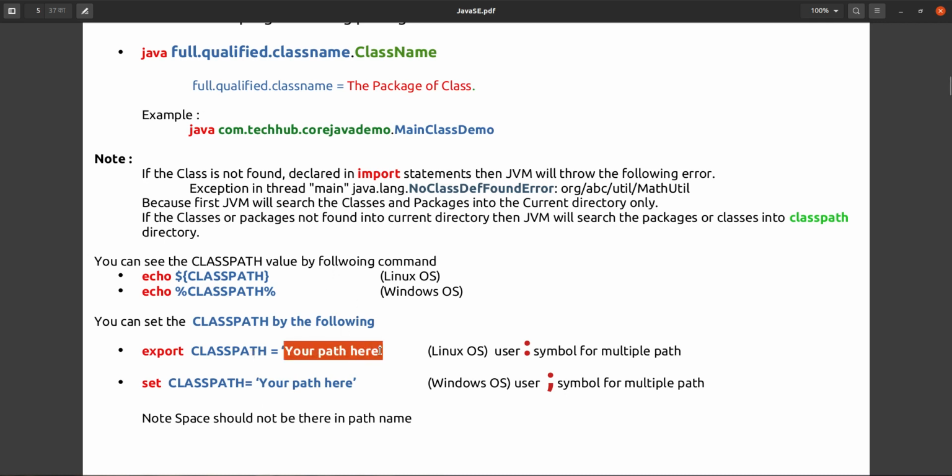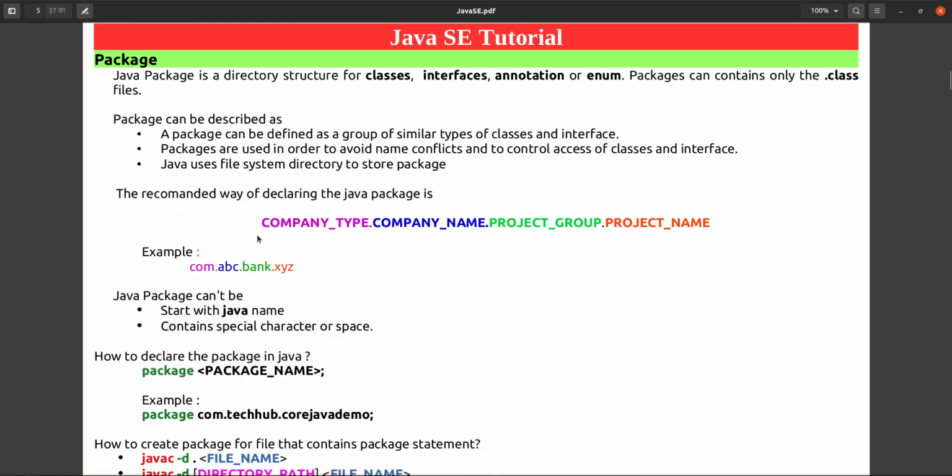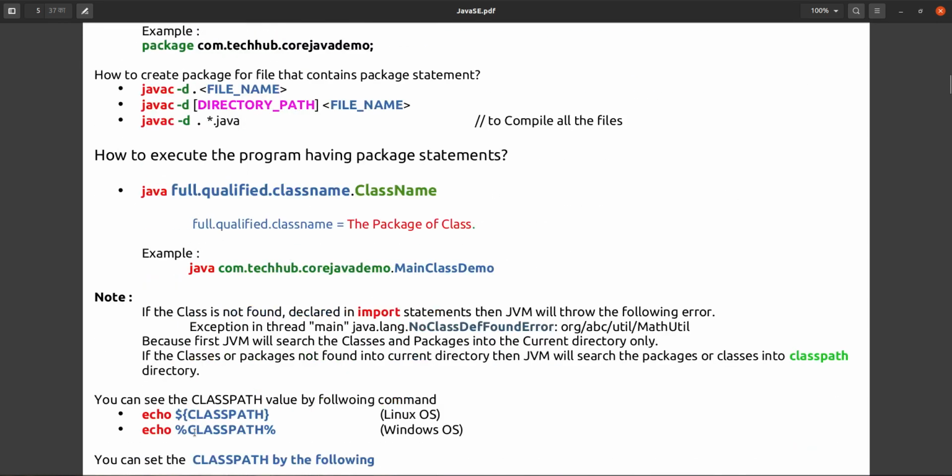So you can set your class path to whatever path you compiled to. This is for Linux and this is for Windows operating system. For multiple paths you have to use this symbol in Windows, and in Linux you have to use this other symbol. If you want to see the current class path, you can execute this statement. This is for Linux, this is for Windows. So that is the use of packages.